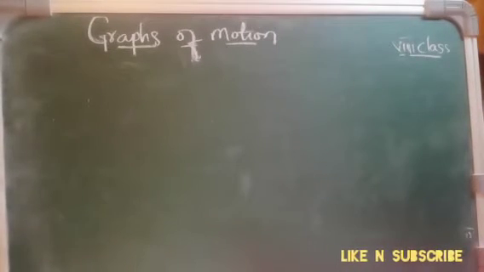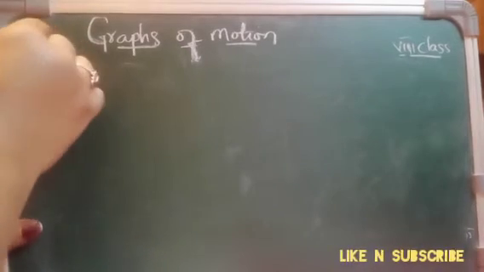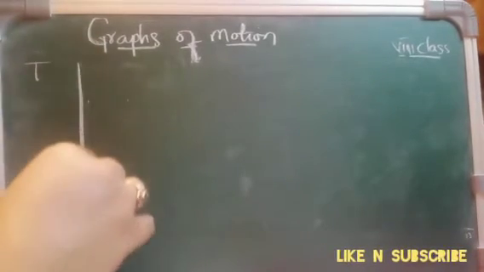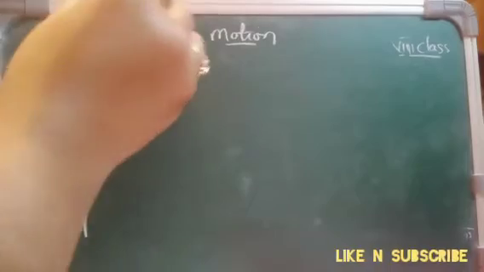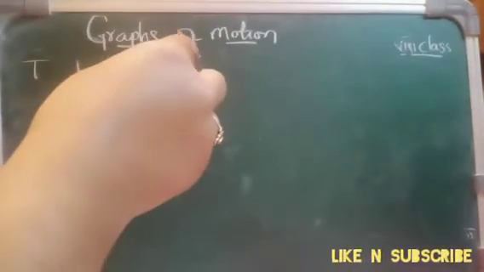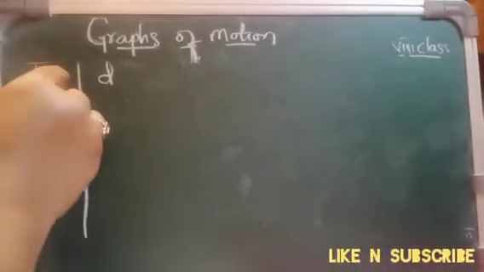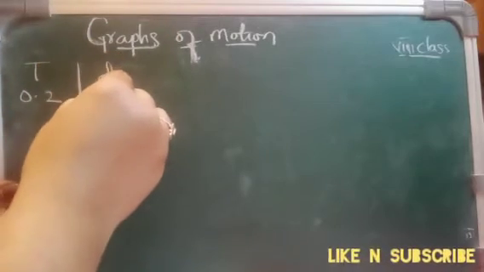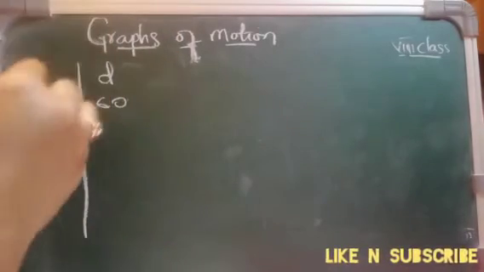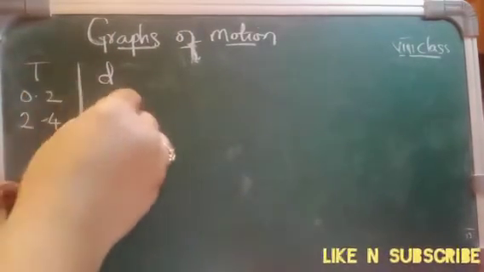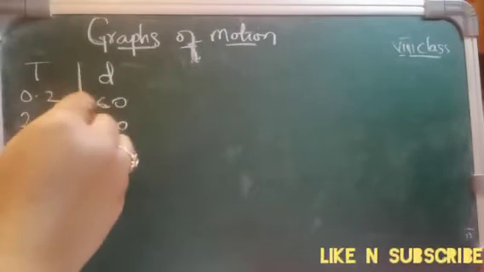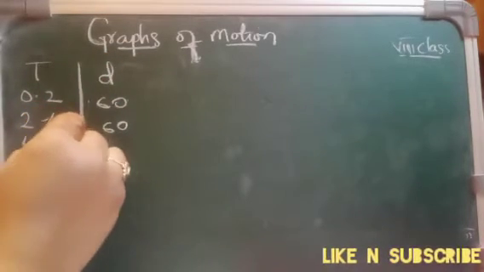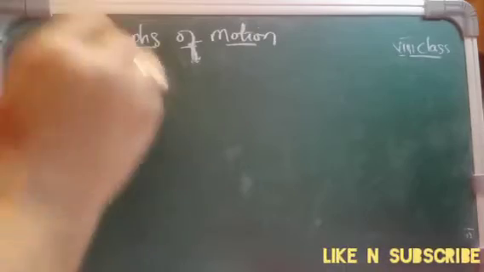So she has traveled, we will take time, we will take distance. Okay, so she has traveled in 0 to 2 minutes. She traveled for 60 meters. Then from 2 to 4, she traveled for another 60 meters. And again from 4 to 6, she has traveled for another 60 meters.